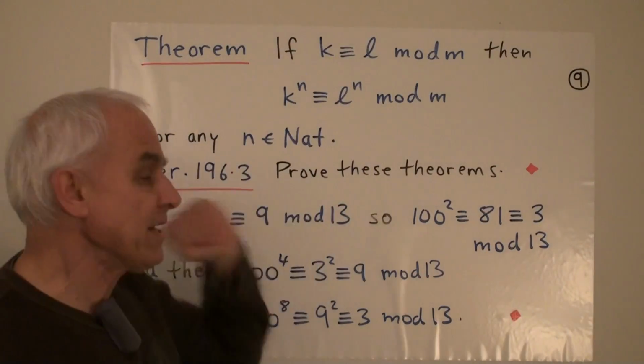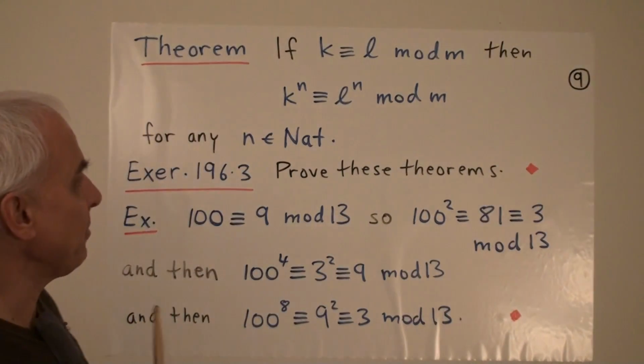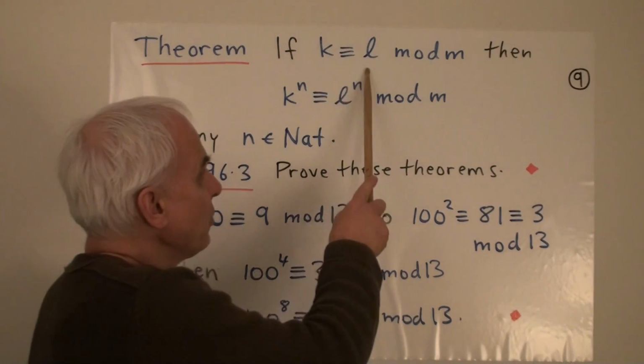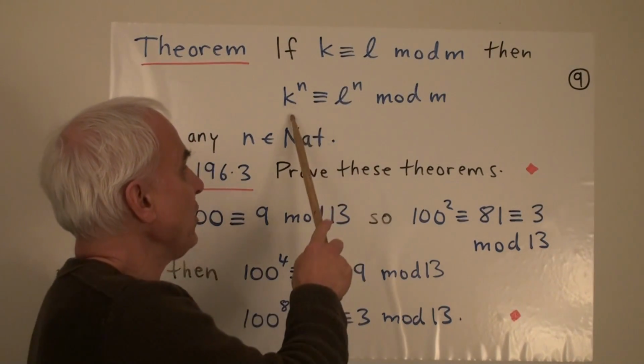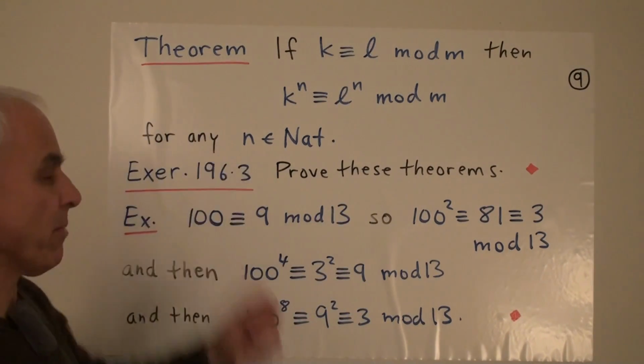Okay, so a related theorem to the one we just proved, in fact a consequence of it, is this very pleasant thing: if k is congruent to L mod m, then k to the n is congruent to L to the n mod m for any natural number n.